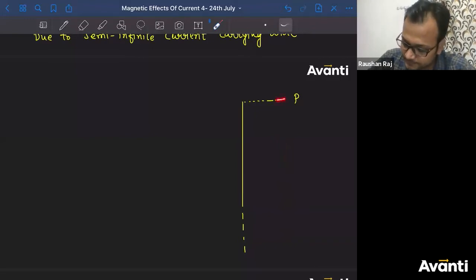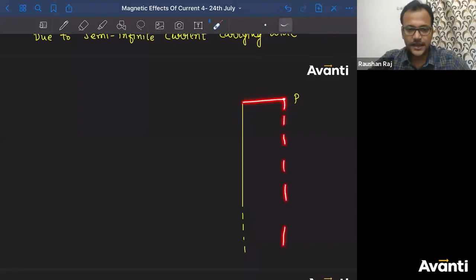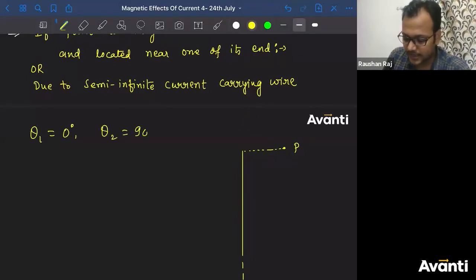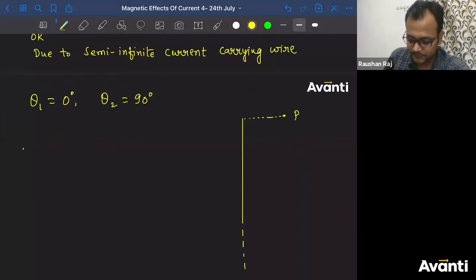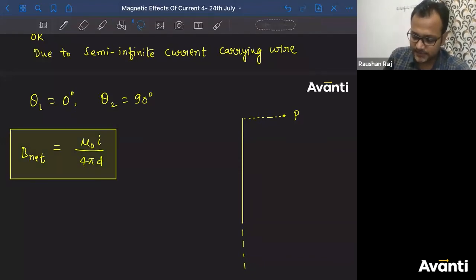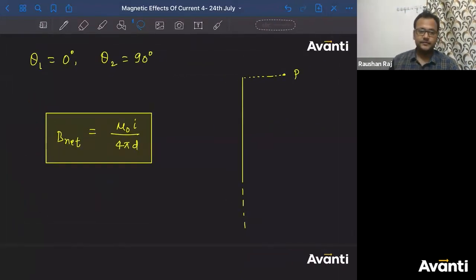What will be theta 1? The angle made by this end point with the perpendicular. What is theta 1? That is 0. Theta 1 is 0 degree, theta 2 is 90 degree. Now put the values. So if somebody asks you what is the magnetic field because of a semi-infinite wire, what will be the answer? Mu naught I by 4 pi d.